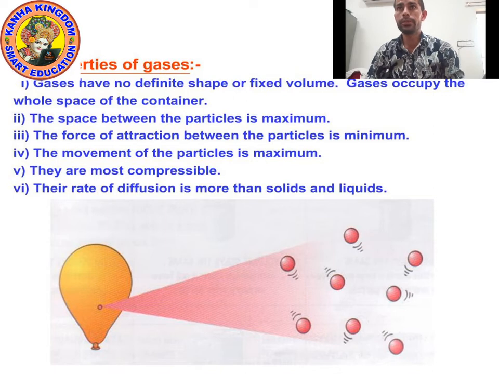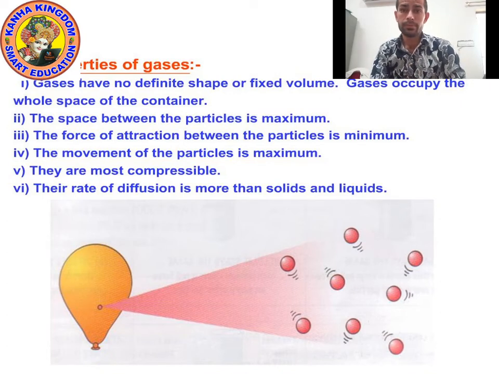Okay kids, now look at the properties of gas. With the help of these properties of gas, can you recall the properties of solid and liquid? Property number 1 of gas: gases have no definite shape and no fixed volume.